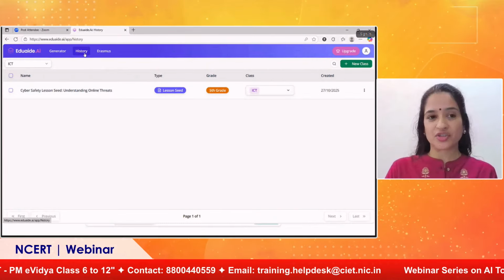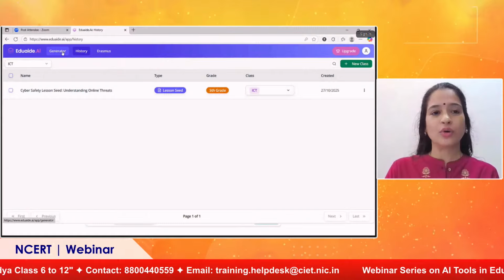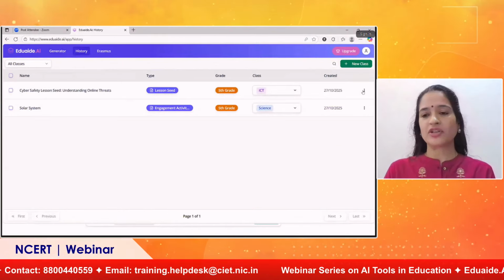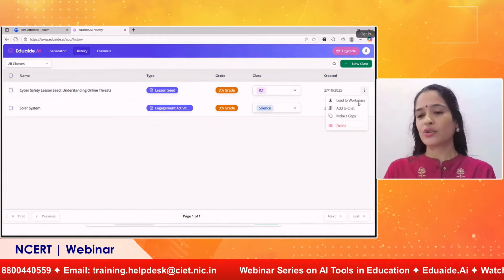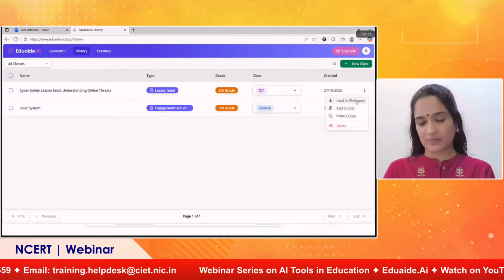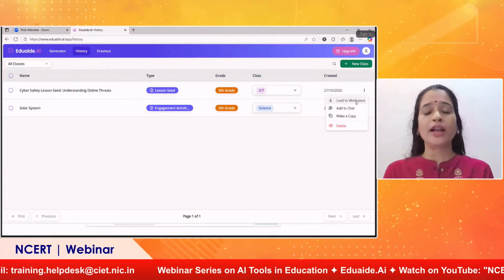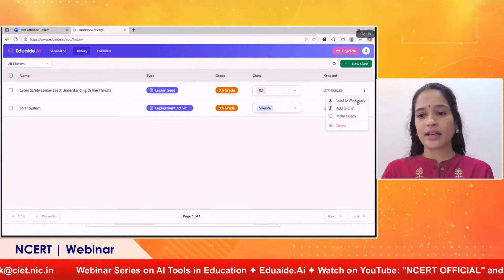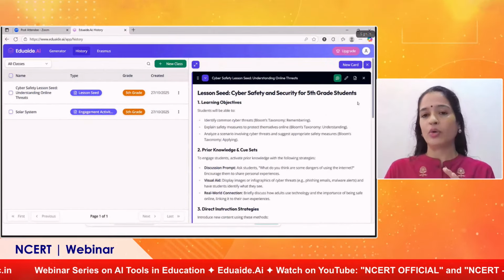This is all about the history feature. Now let's go to the generator again. One second, this also I will show you. There are 3 dots here, so you can see I can load it to workspace. Later when I want to work again, how will I open? This is how I can open. Just click on the 3 dots and click load to workspace. It will be loaded here.